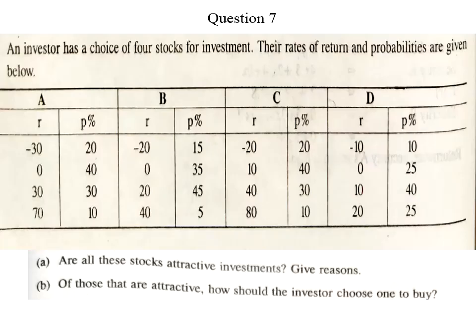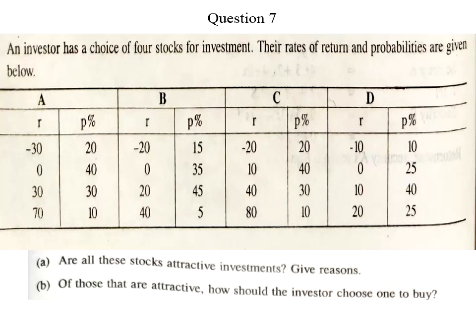See, sometimes in the examination you will be having 4 securities like A, B, C and D. So you need to compute the expected return of each security as well as the variance of each security and the standard deviation of each security. So based on expected return and the risk, you need to tell which security is best for investment. Okay. So now we will see.